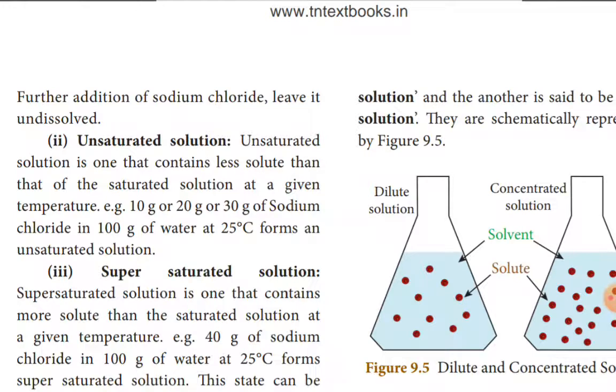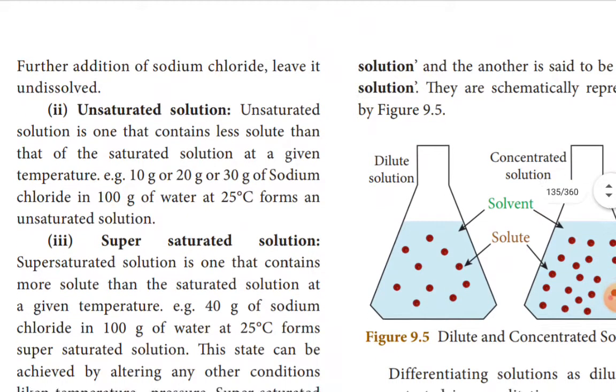Next, the unsaturated solution. An unsaturated solution is one that contains less solid than saturated, that means less than 36 gram. Suppose the solution contains 5 gram, 10 gram, 20, 25, or 30 gram of sodium chloride. That is called unsaturated, because more solid can be dissolved.